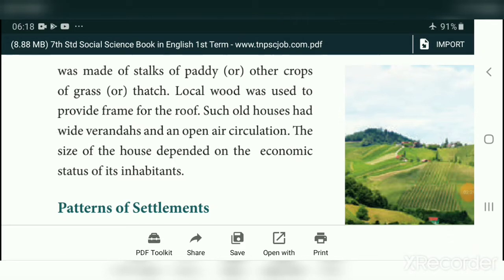Such old houses had wide verandas and open air circulation. Nowadays we call it a hall, but they had only one veranda in the house with open air circulation. The size of the house depended on the economic status of its inhabitants. Depending on their economic condition, they could build a big house or a small house.